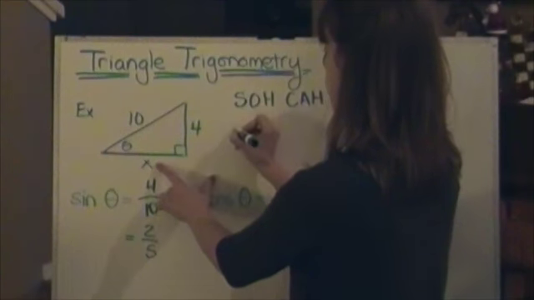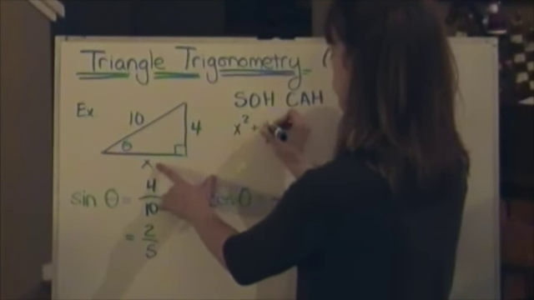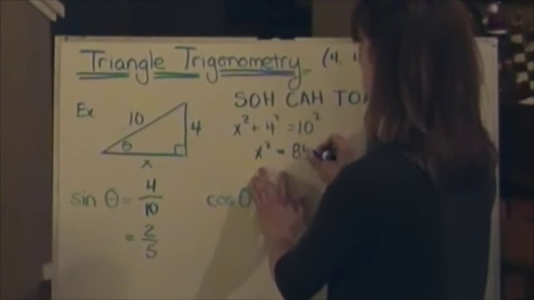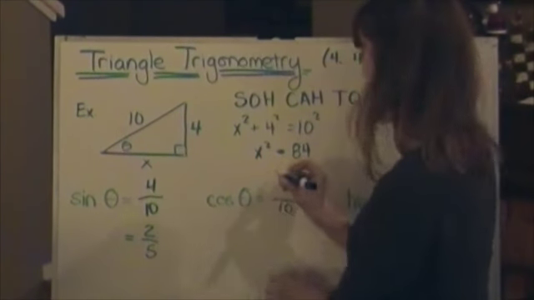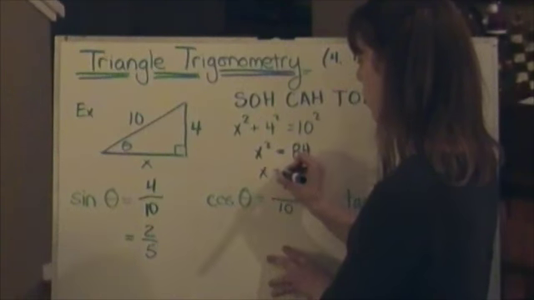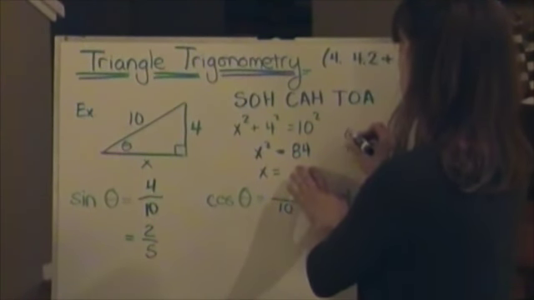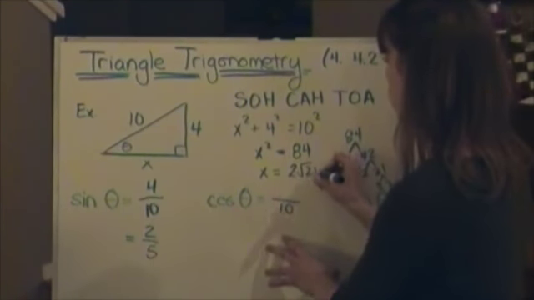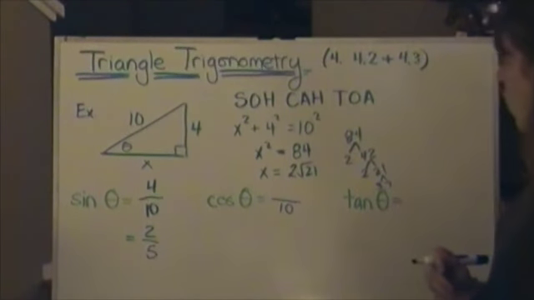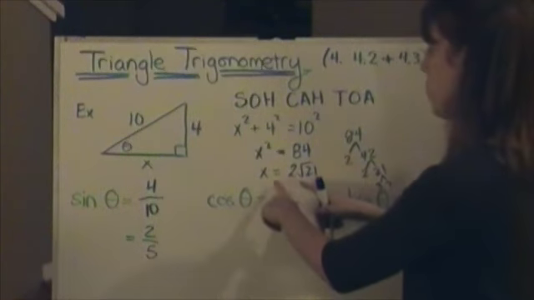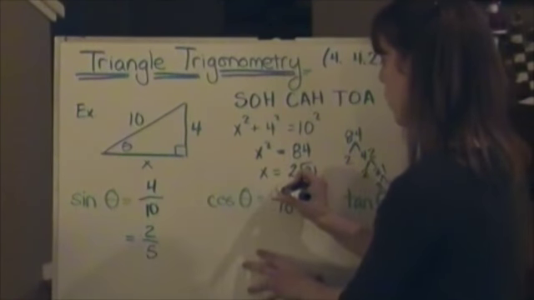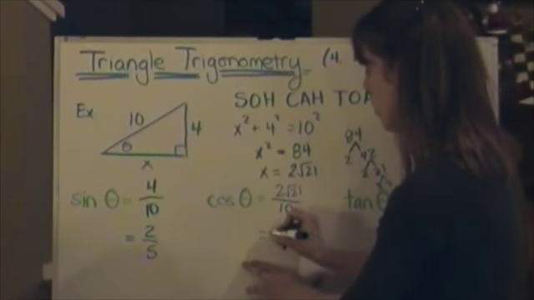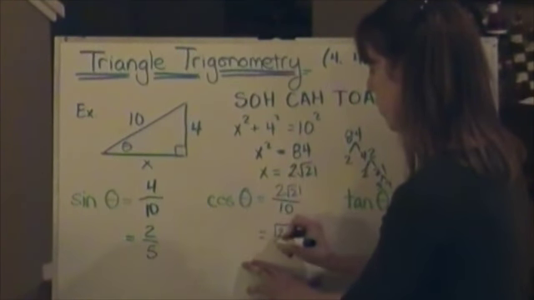Alright, so we'll do x squared plus 4 squared is equal to 10 squared. Okay, I've got x squared equals 84. I'm taking the square root. I don't obviously need the negative. 84 breaks into 2 root 21. Okay, so I know that my adjacent side is 2 root 21. I'm going to write it right here, 2 root 21, the adjacent over the hypotenuse. So my cosine simplifies to the square root of 21 over 5.